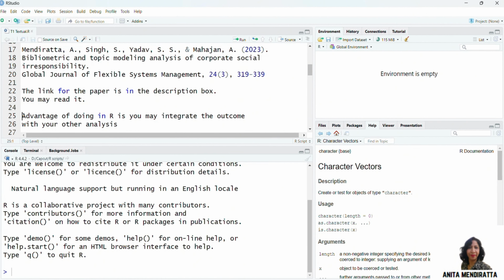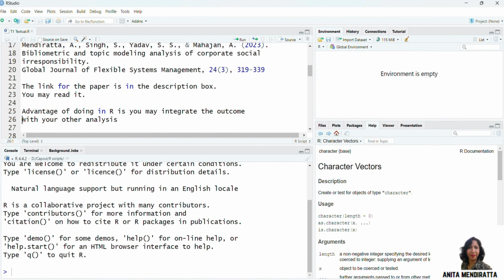But there are some advantages of doing it in R. For instance, you may integrate the outcome with your other analysis. You are doing some other kind of analysis in R, and at the end of the day, you may integrate all your results, all your outcomes.